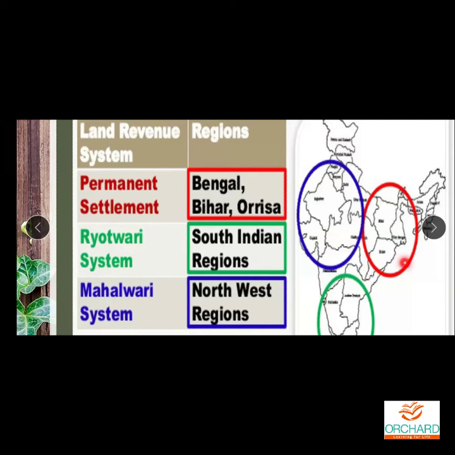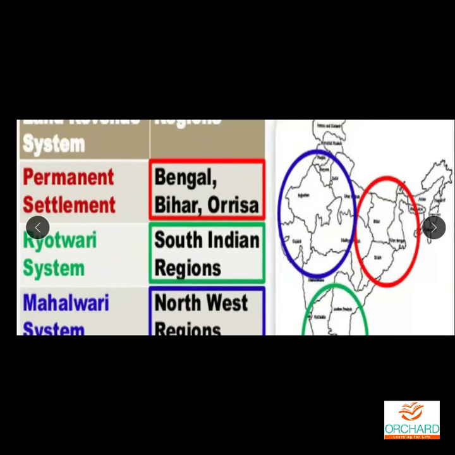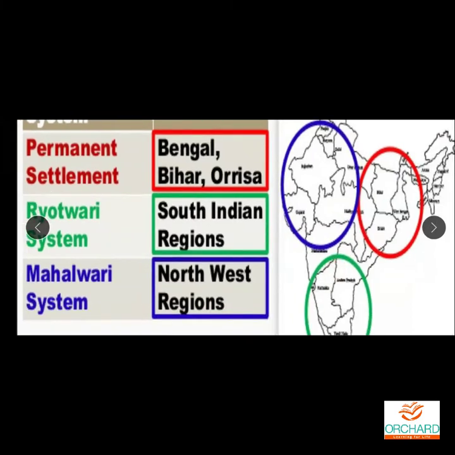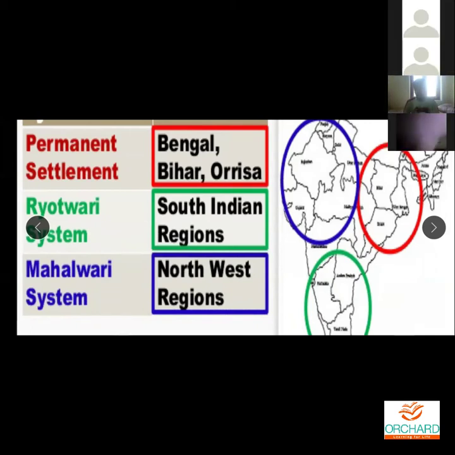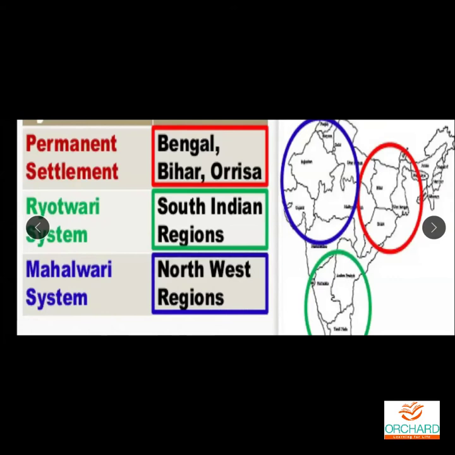So you can see here Bengal, Bihar, Orissa, this place. South Indian regions are here, the down portion. Northwest regions are here. That is what you can see here, the different color boxes with the different circles to match, and it tells you clearly. So these are the three things you should know: permanent settlement, royalty system, mahalwari system. These are the three types of land revenue systems they introduced in India.